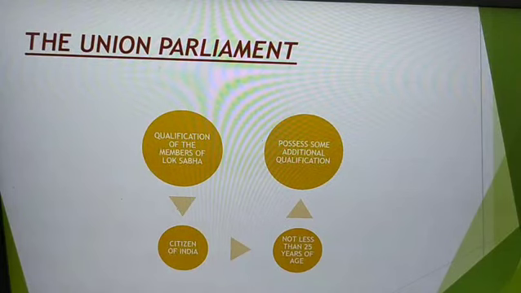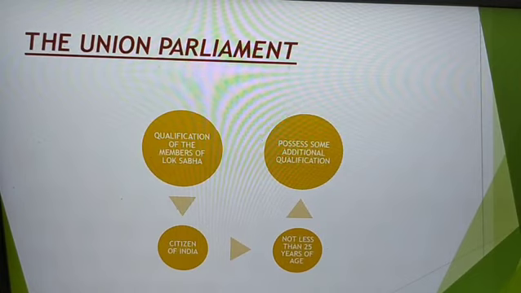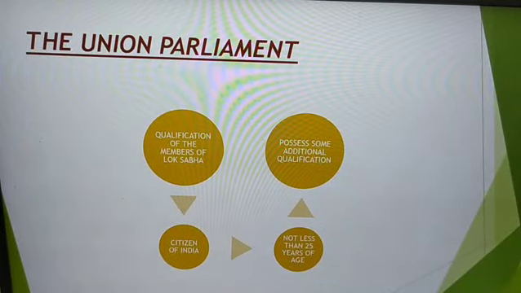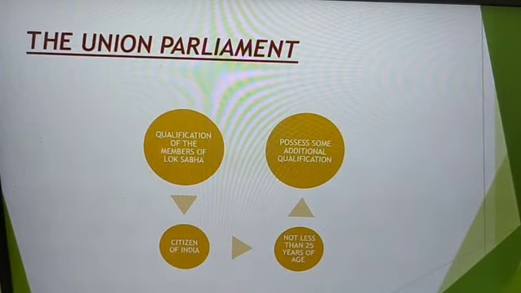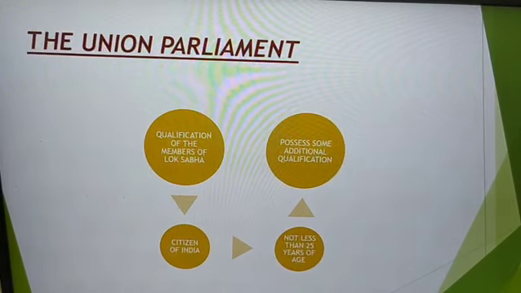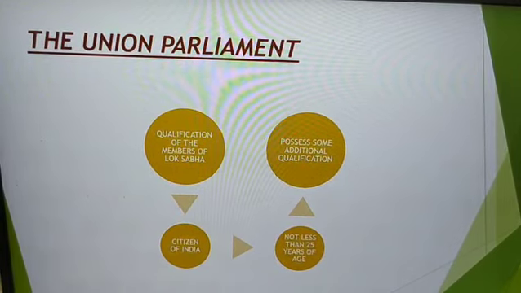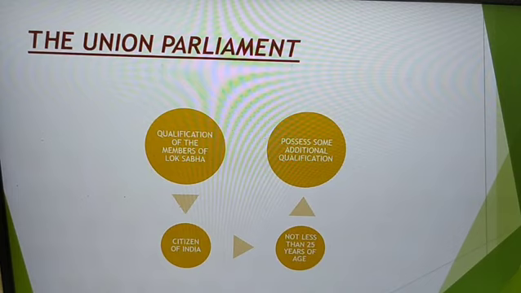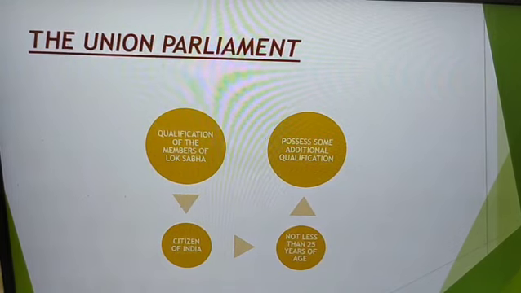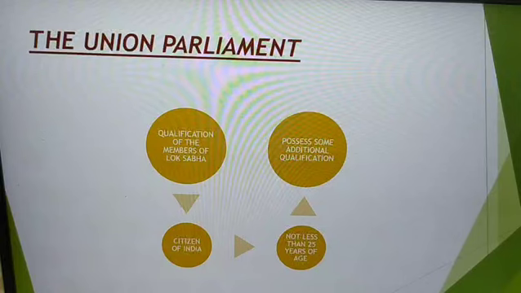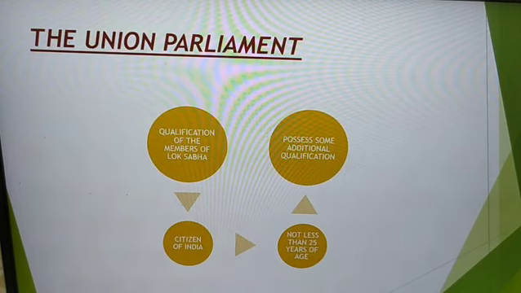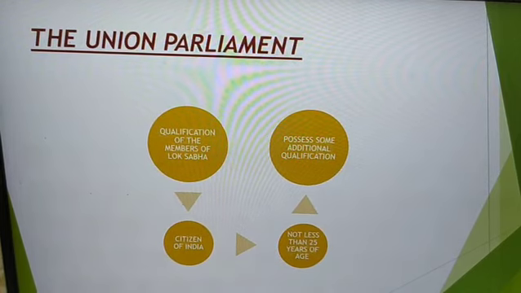Unsound mind is when the person is not able to control himself, not able to take decisions for himself wisely. Then how will he be doing that? So maybe he is mentally unsound. An undischarged insolvent is when the person is under a lot of debt. Why is this a condition? Because when the election procedures go on, the person who is standing for the election has to submit an account of all his assets, bank accounts, everything, because some amount of money is required for the propaganda that is done during the elections. Now, if that money is not there and the person is under debt, then how will he be doing that?